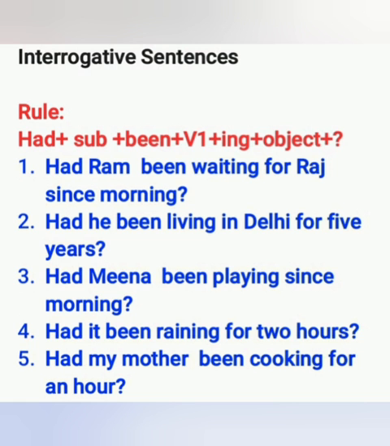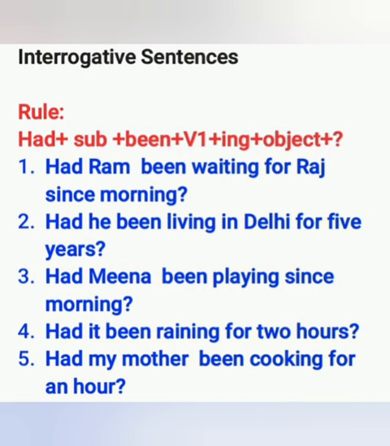Now see the examples. First example, had Ram been waiting for Raj since morning? Dear students, you can see that we have started our sentence with had and we have put question mark at the end of the sentence. Second sentence, had he been living in Delhi for 5 years? Question mark. Third sentence, had Meena been playing since morning?